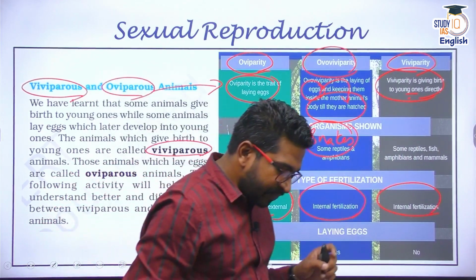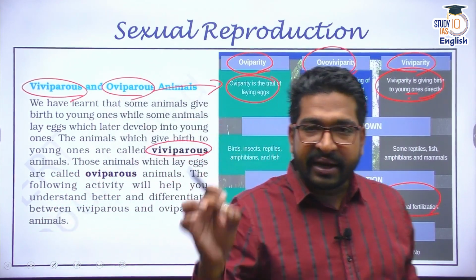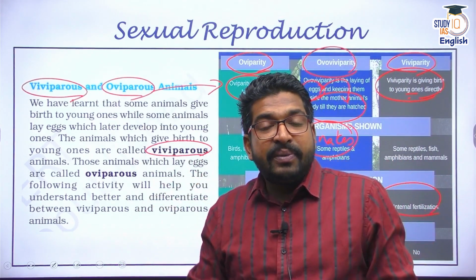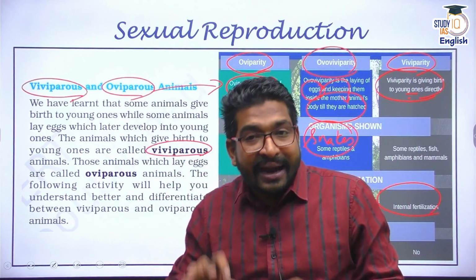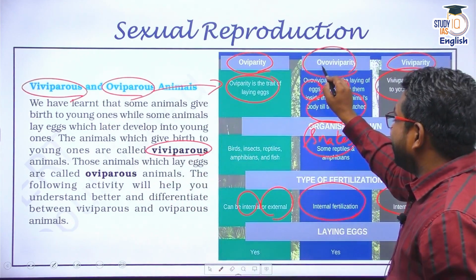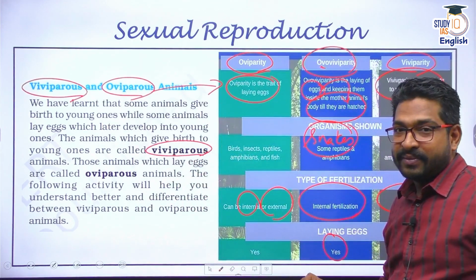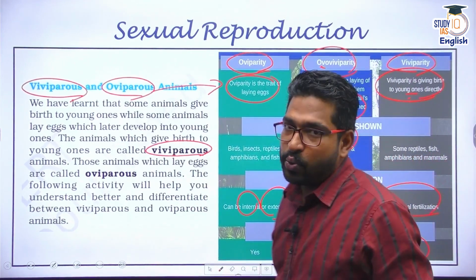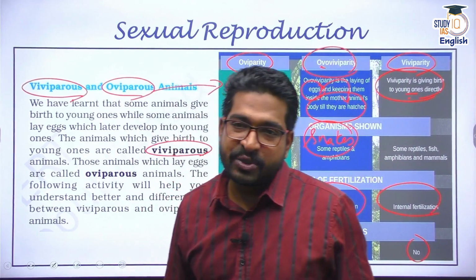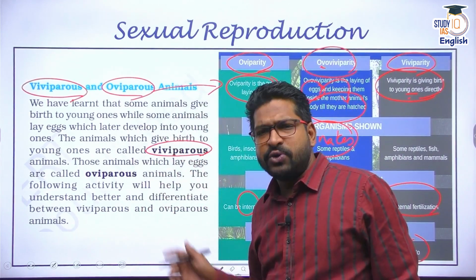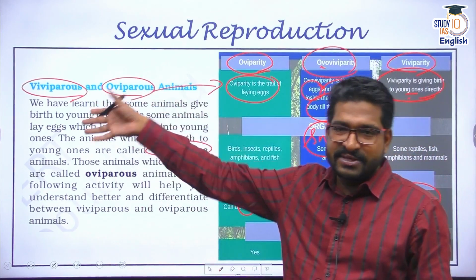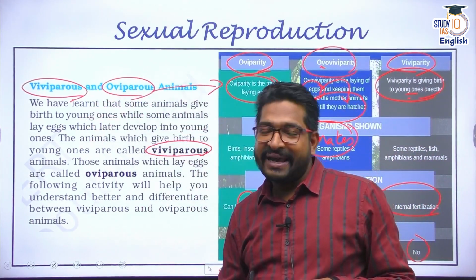And please remember, ovoviviparity means the egg is fertilized inside the female body, not externally, but ultimately these animals lay eggs. Viviparous animals never lay eggs. They give birth to young ones. Very important information from an exam perspective. A simple MCQ can be formed: consider the following statements. First statement about oviparous animals, second statement about viviparous animals.